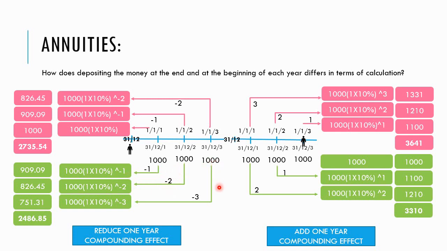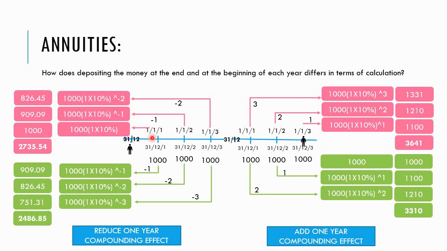For the third year, 1000, we have to bring forward the third year to the second year, to the first year, and then to year 0. So you can see 3 compounding effects. So the present value of this cash flow using the formula is 2486.85.